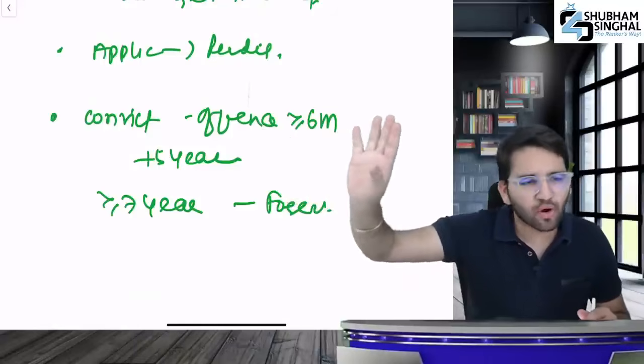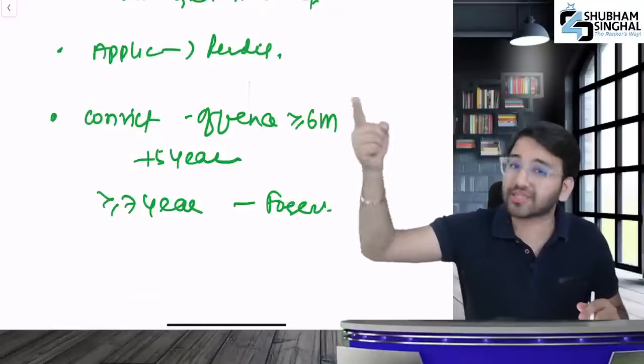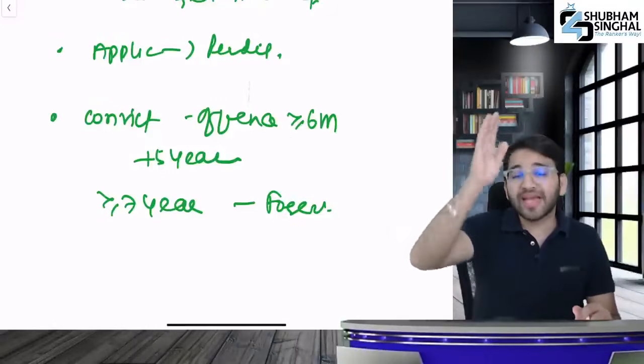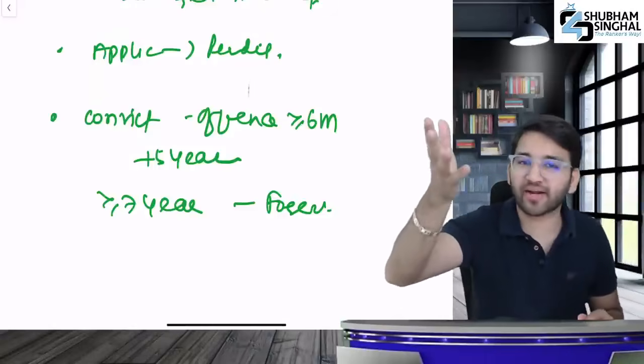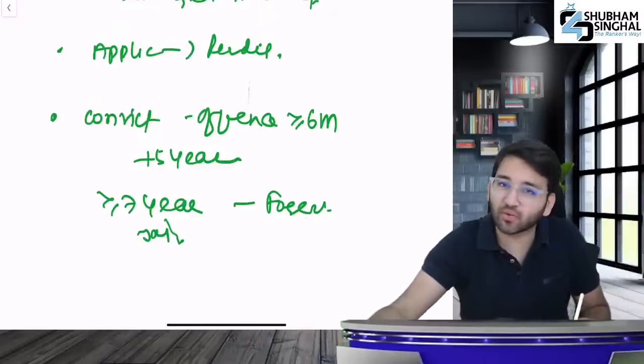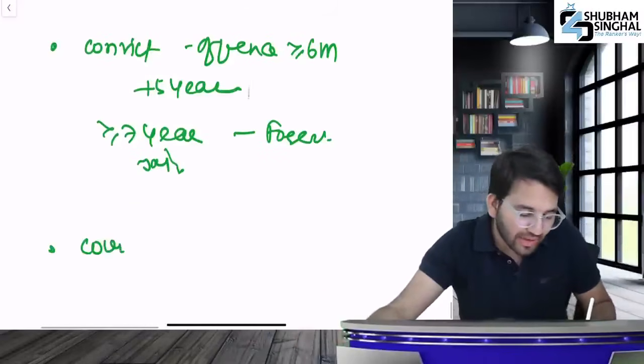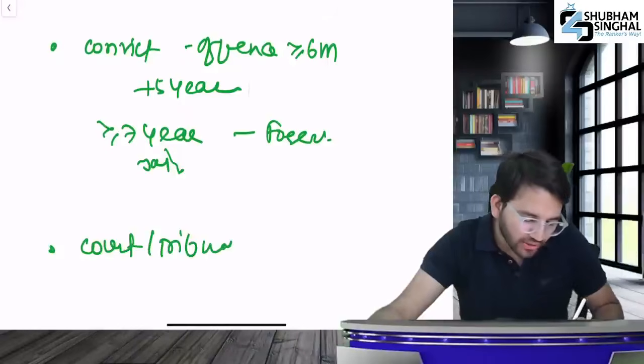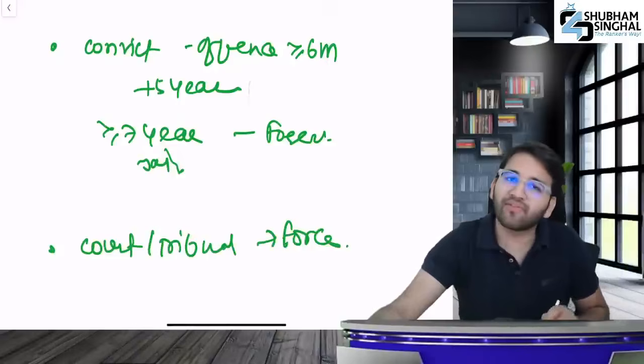And whether or not moral turpitude is involved, if you have been in jail for 6 months or more, you'll be disqualified for 5 years after being released. But if you have been in jail for 7 years or more, you'll be disqualified forever. And if any court or tribunal passed any order, and that order is still in force, you'll be disqualified.